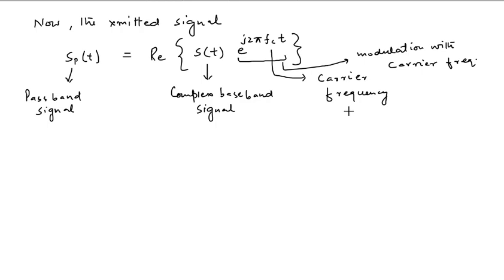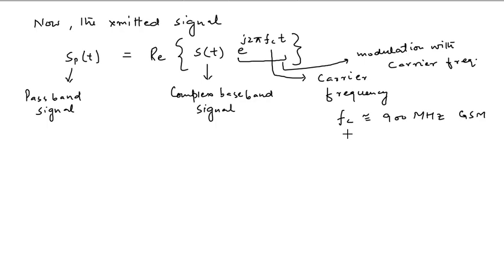And here, one thing I want to tell you is that this carrier frequency varies from region to region, but some standard notations for this carrier frequency are: fc equals 900 megahertz for GSM technology, approximately equal to 900.